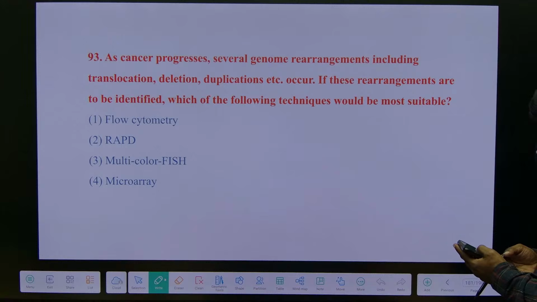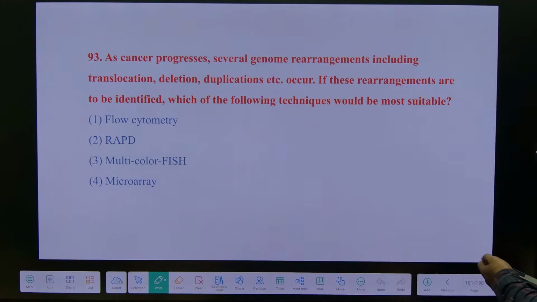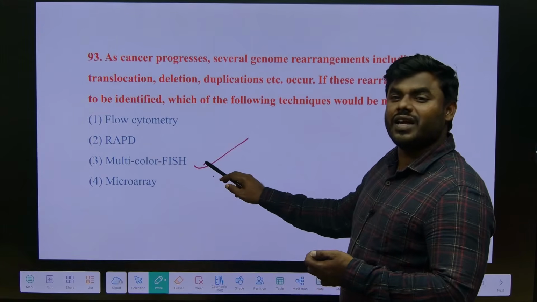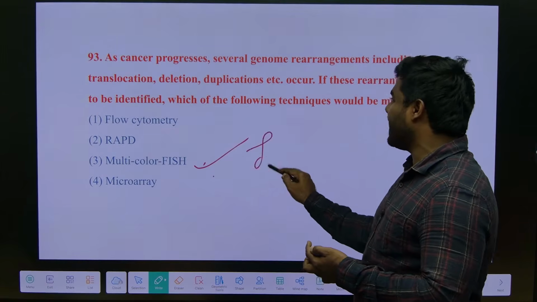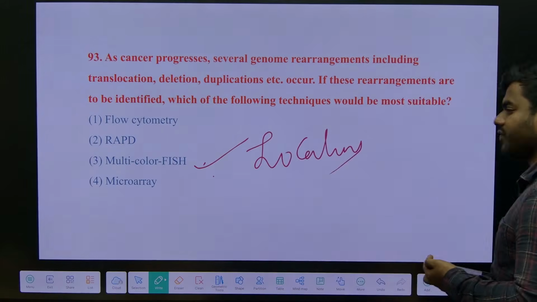This also ATPase sir explained. FISH is a technique which is used to identify the mutations, especially to identify the locations. Okay, that is FISH.